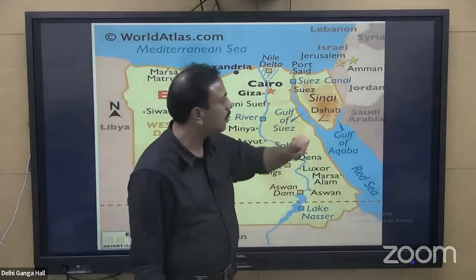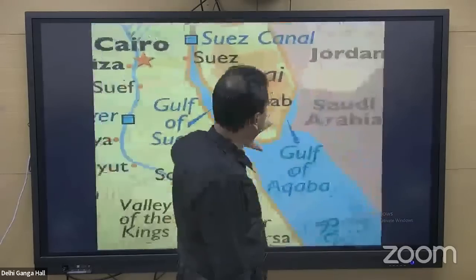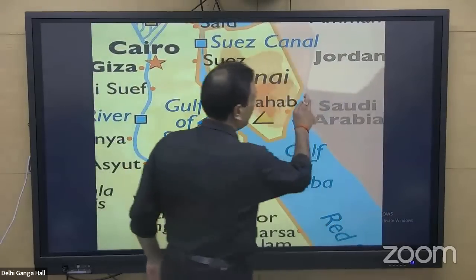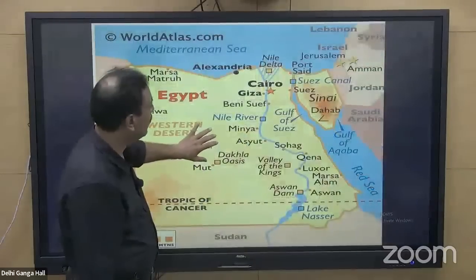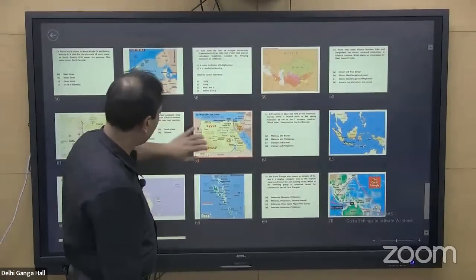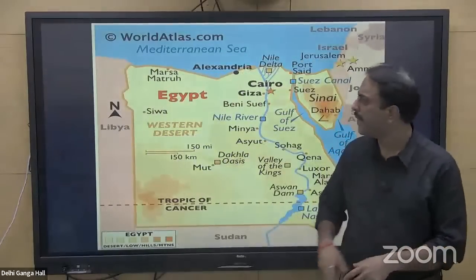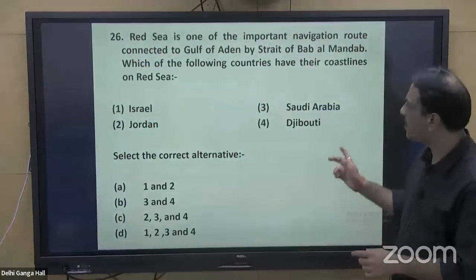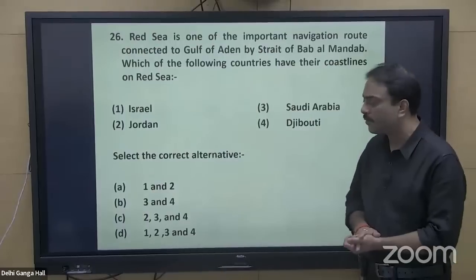Israel and Jordan. Both are having very small coastline on Red Sea. If you see over here, very small coastline of Jordan and very small coastline of Israel that is present on this particular region, that is Red Sea. In the same manner, I have already shown you that map. If you will look at the map of this particular Red Sea, you will find that Saudi Arabia and Djibouti are also present over there.